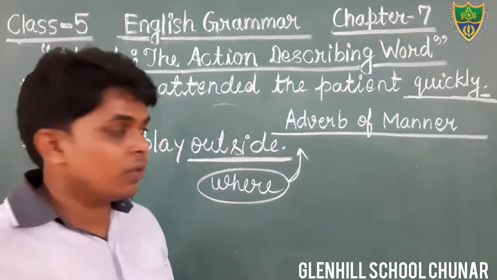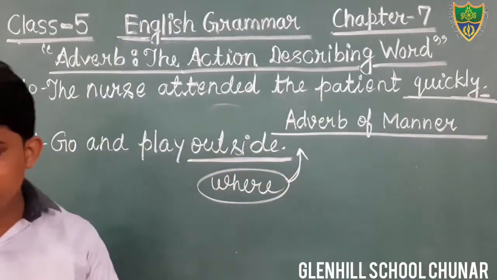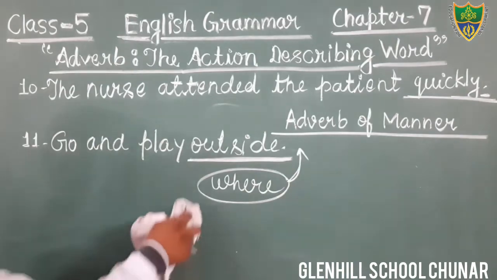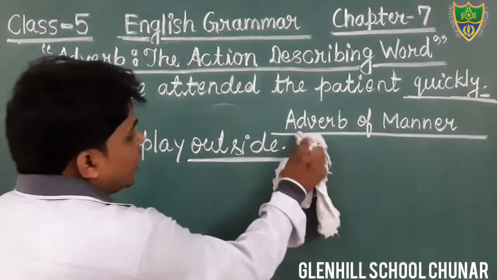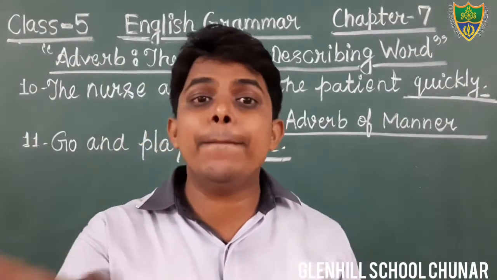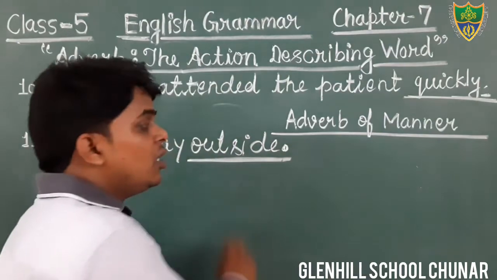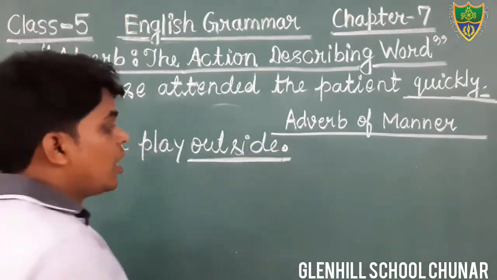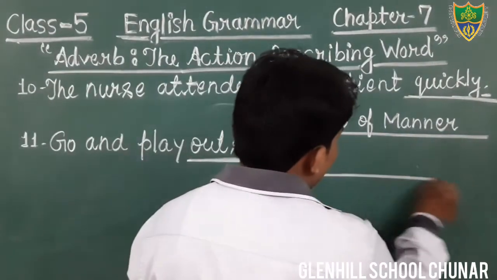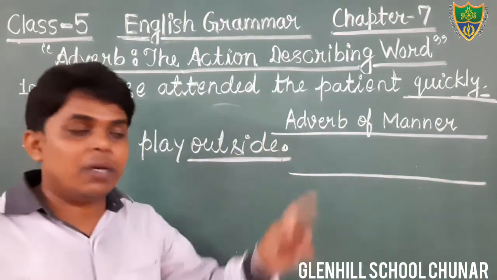Where to go and play? Outside. We are getting the answer of the question where, and if we are getting the answer of the question where, then that would be adverb of place. The word outside is an adverb of place.